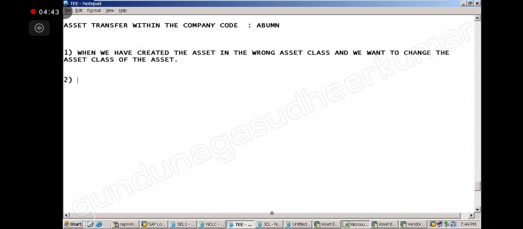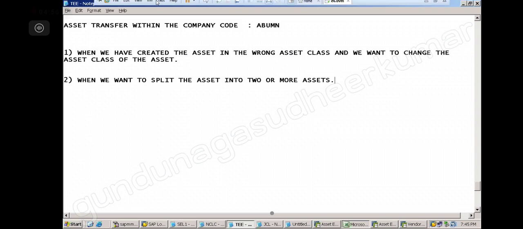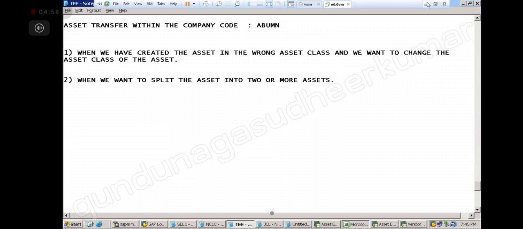Secondly, when we want to split an asset into two or more assets.